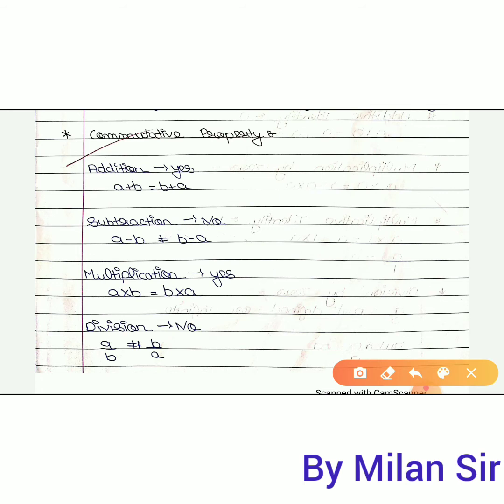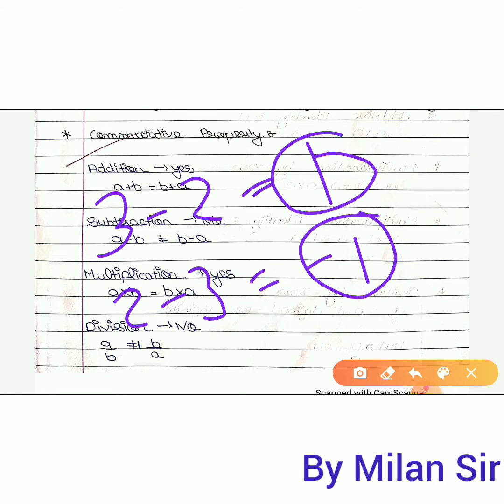Okay, then for the subtraction, this property is not applied, because in subtraction we cannot change the order of the terms. That means 3 minus 2 is 1, but 2 minus 3 is minus 1. So these two answers are not the same, right? So we can say that in subtraction, the commutative property cannot be applied.